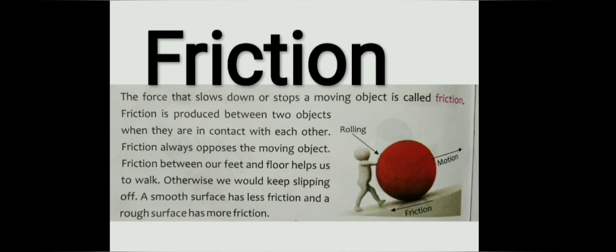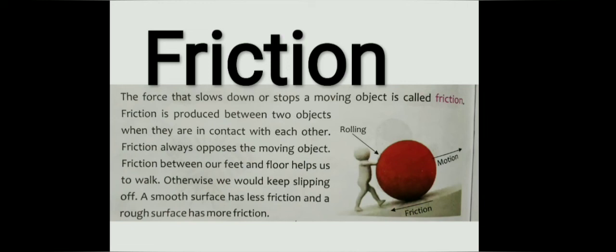This is a type of force that acts when two objects are in contact with each other. The point you have to keep in your mind is that friction always opposes the moving object. In this topic you just have to keep this one point in mind: friction always opposes the moving object.